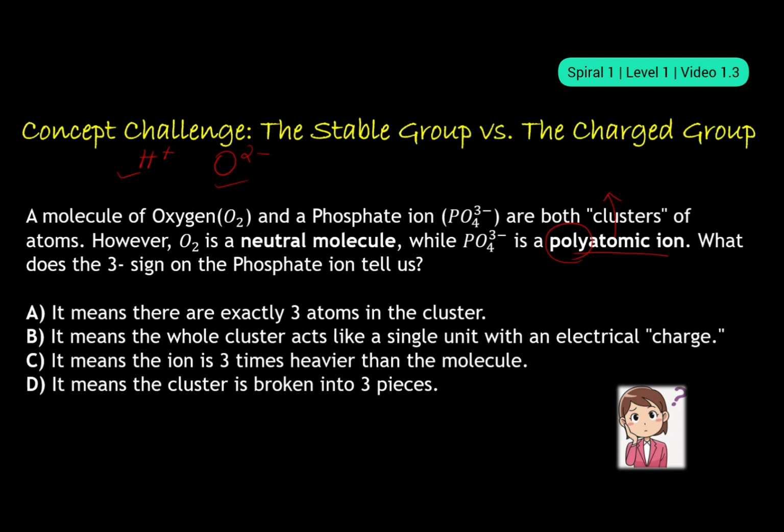So, for example, this one, the phosphate ion, which is represented as PO4 3-. PO4 is a single entity carrying a charge of 3-. It's a cluster of how many atoms? 4 oxygen atoms and 1 phosphorus atom. A total of 5 atoms are grouped together carrying a charge of 3-. So the answer for this question is: it means the whole cluster acts like a single unit with an electrical charge, and the charge in this case is 3-.